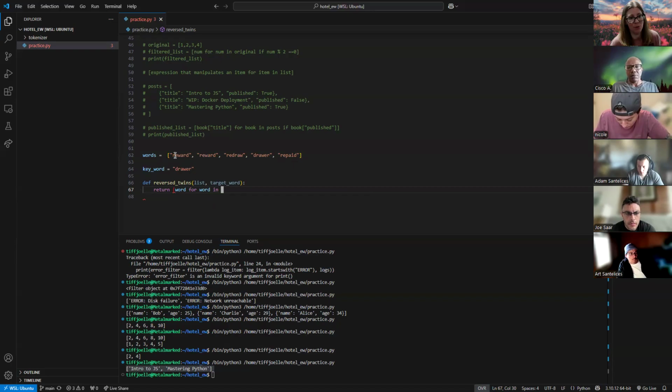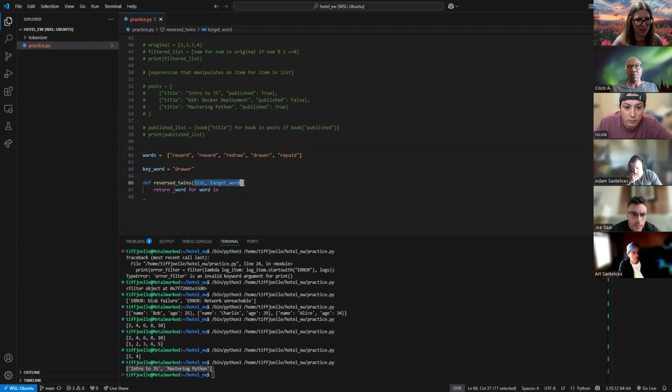I would like to just give it words, right? For word in words. But that is going to grab this list specifically, right? I don't want to do that. I want to grab whatever we're passing into this function. So what should I put here? What list am I providing this function? Okay, so let's look at our parameters.